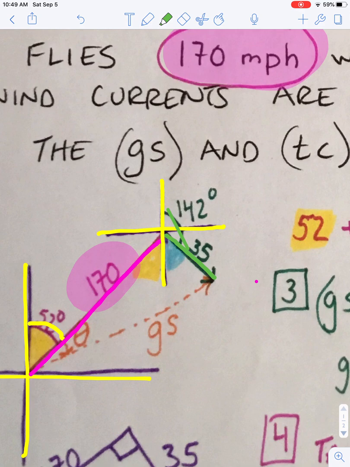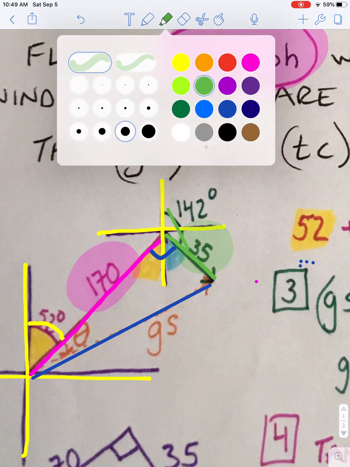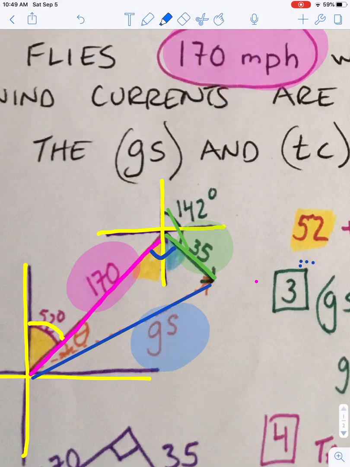And I'm going to go ahead and label it with 35 miles per hour. Then I'm going to go ahead and turn it into a right angle. So this is my right angle over here. And I go from where my plane started all the way out here to where my wind pushed me. And I label this with my ground speed. And that's what I'm trying to find.